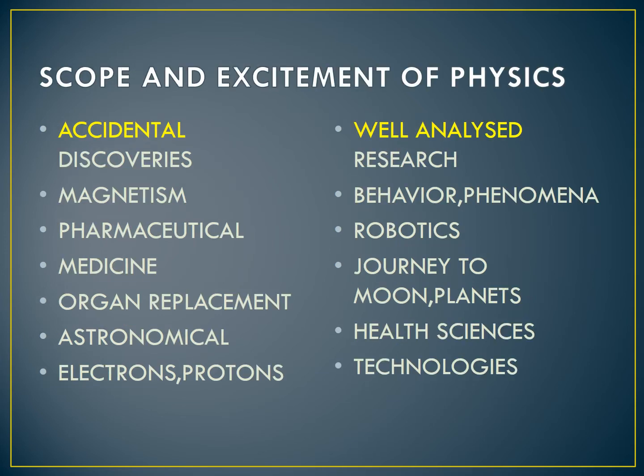Okay. Scope and excitement of physics. Physics is used in many places. It has a great scope. The discoveries in physics are of two types: accidental discoveries and well analyzed discoveries. Accidental discoveries means they happen very accidentally, unexpectedly. Well analyzed discoveries need more time, doing observations and experimentations for more days, and finally they get the result.